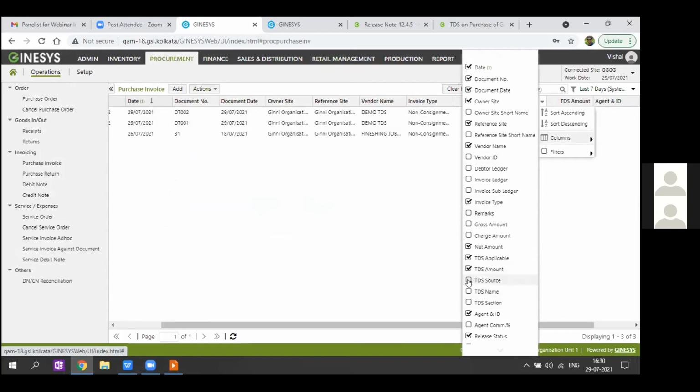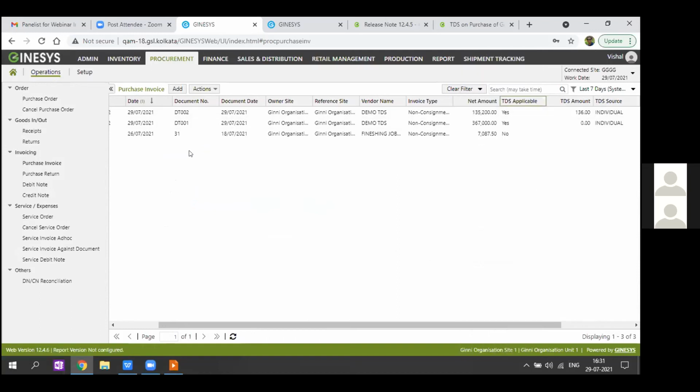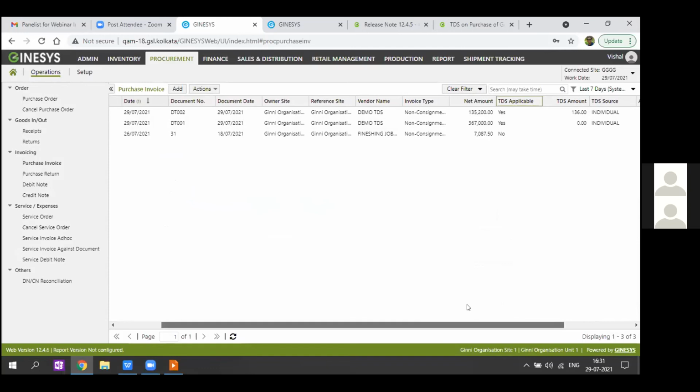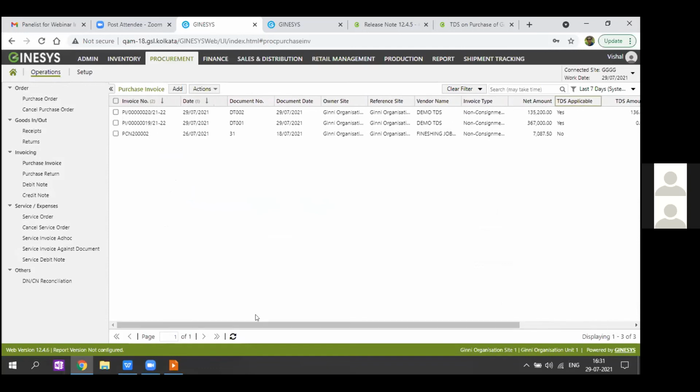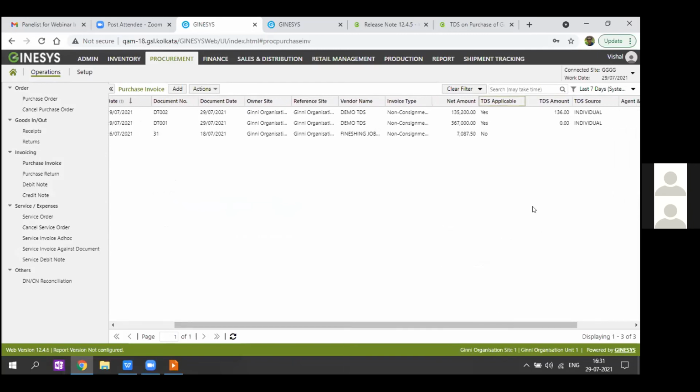So if required, you can select them here and view the details for every record charged. We can see that for these two invoices, for the one which is within the limit, the TDS amount is 0, and for the one which is exceeding the limit, the TDS amount has been charged at 0.1%, rounded off to the upper value, that is 136 rupees.